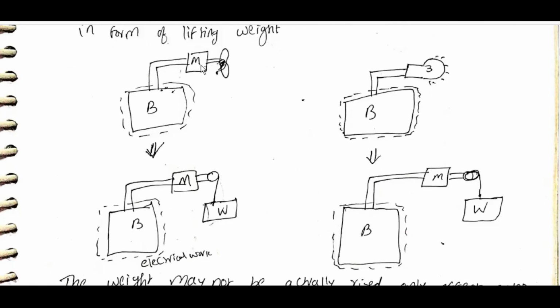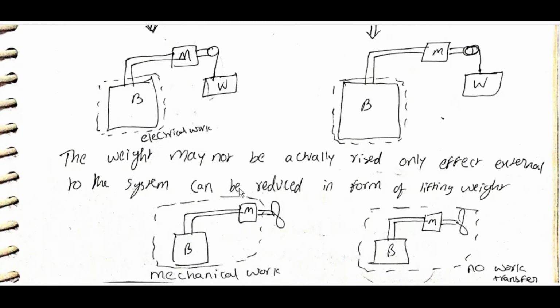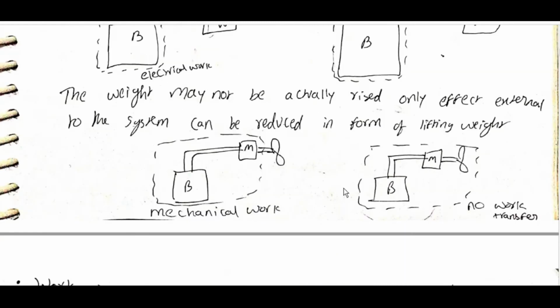For this, there is a battery and motor which can drive a fan. This can be altered so that the sole effect is raising a weight. If you put a weight W, it can raise the weight. If there is a battery and bulb, it can also be replaced like this and can also raise a weight. So both can. The weight may not actually be raised. Only the effect external to the system can be reduced to the form of lifting a weight.